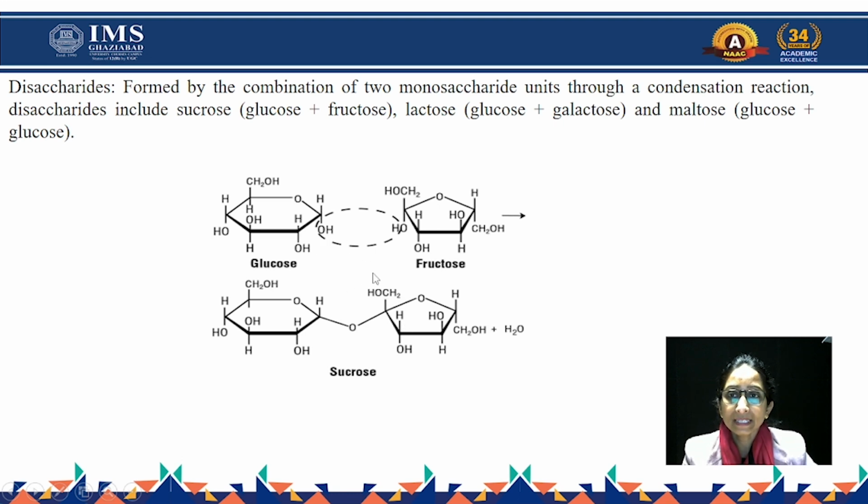There are different examples, like sucrose. Sucrose is made of glucose and fructose monosaccharide units. And lactose is formed from glucose and galactose. And likewise, maltose is the combination of glucose and glucose units.